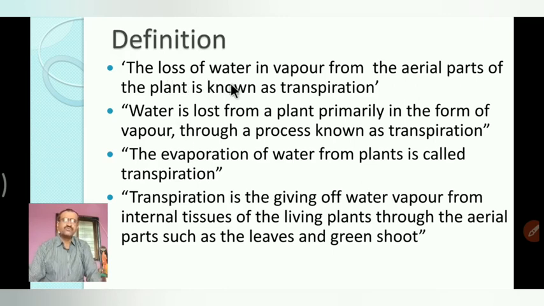the loss of water in vapor form from the aerial part of the plant is known as transpiration. A simple definition. Loss of water in which form? Vapor form. From where? From the aerial part of the plant, and that process is known as transpiration. Next, water is lost from a plant primarily in the form of vapor through a process known as transpiration.